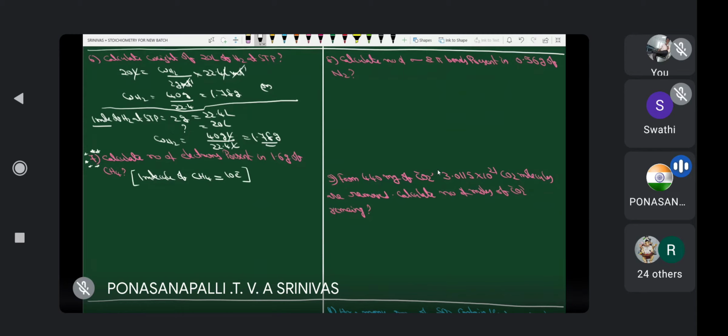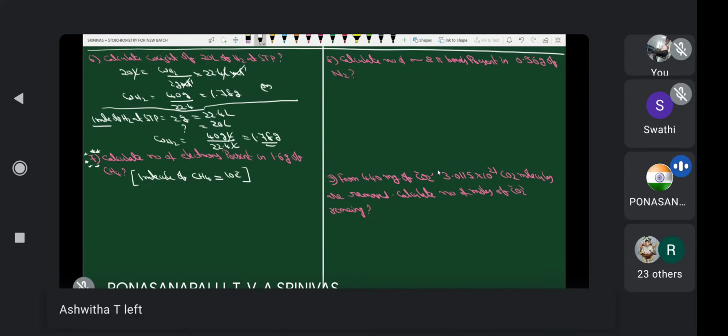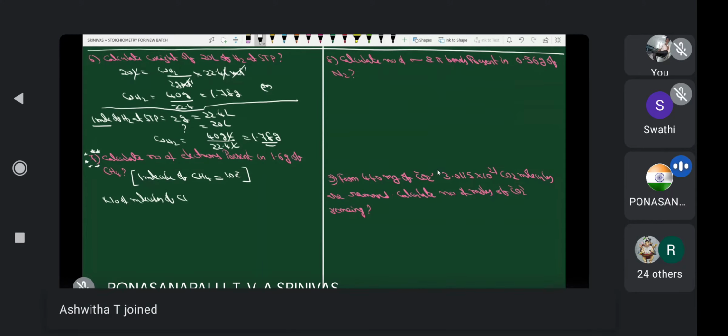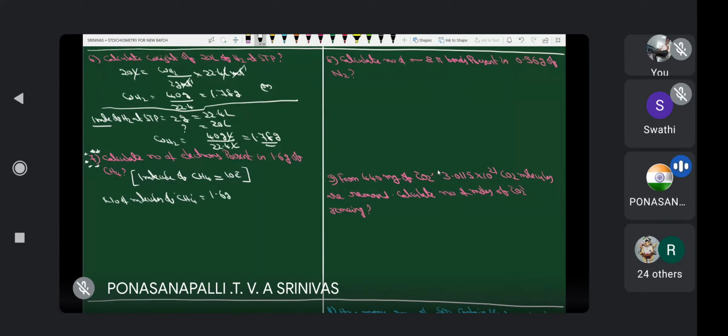X molecules are there. Let us assume, how many molecules are there? X molecules. 1 molecule, 10 electrons, means X molecules, how many electrons are there? 10X. Yes or no? Therefore, here, which one you have to calculate? Number of molecules. Number of molecules of methane is equal to, what is the formula to calculate number of moles? Weight of the substance in grams by gram molecular weight into Avogadro's number. This is number of molecules. Yes or no?